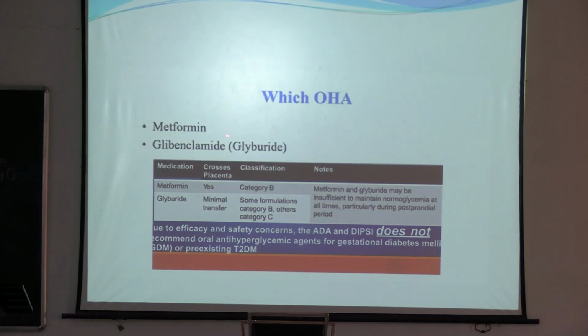This is the OHA, oral hypoglycemic drugs. Mainly metformin, study has been done on metformin, and glibenclamide can also be used, but normally we can use metformin, but that is not encouraged. We normally use insulin. Insulin is the safest drug during pregnancy for diabetes or control of raised blood sugar. There was a study done on metformin.